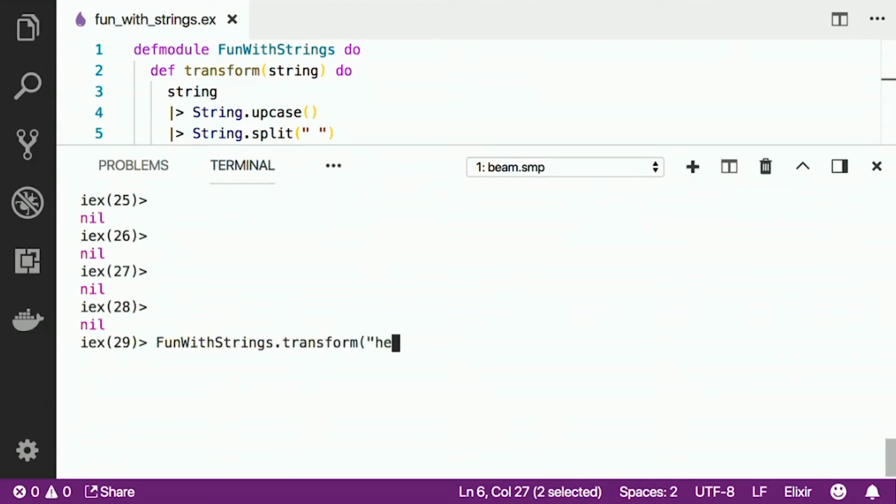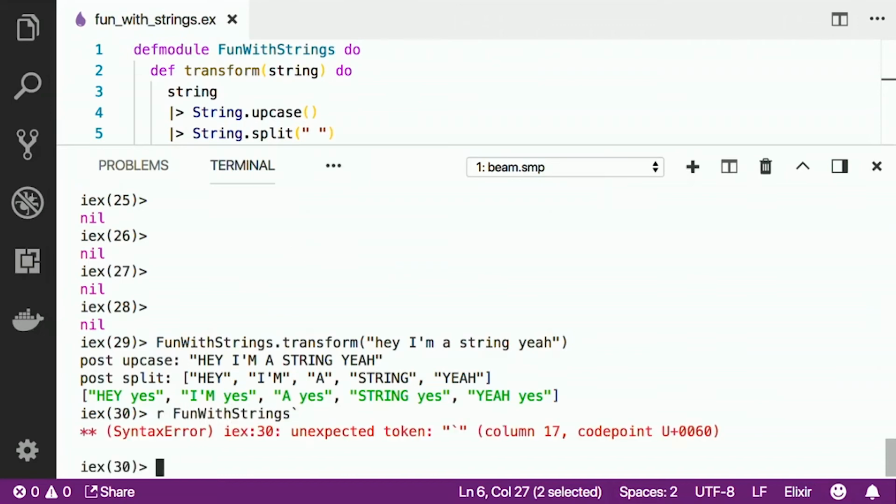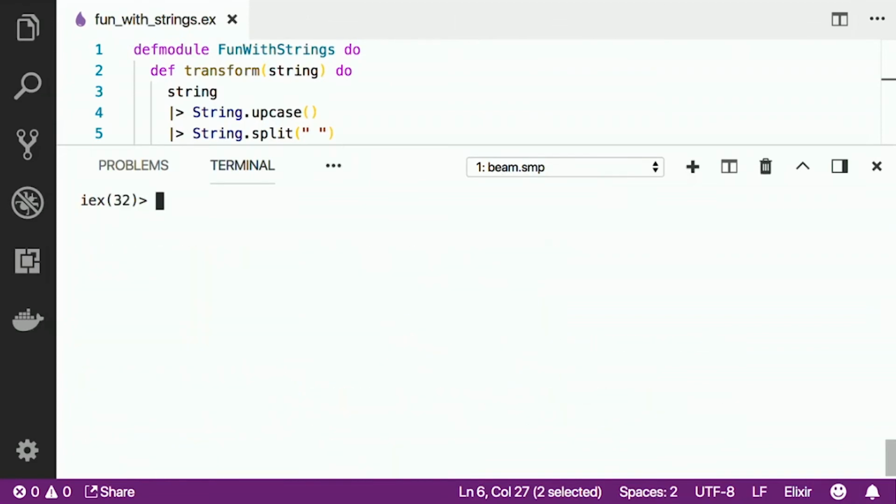And we can pass any string. Oh, sorry, let me just recompile. Okay, let's try that again.